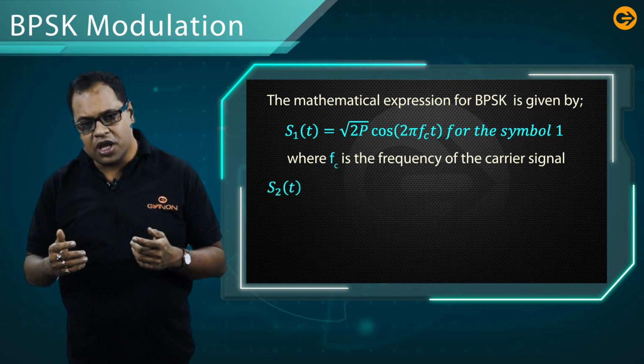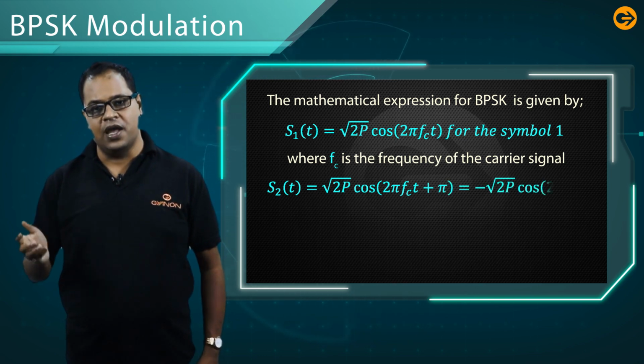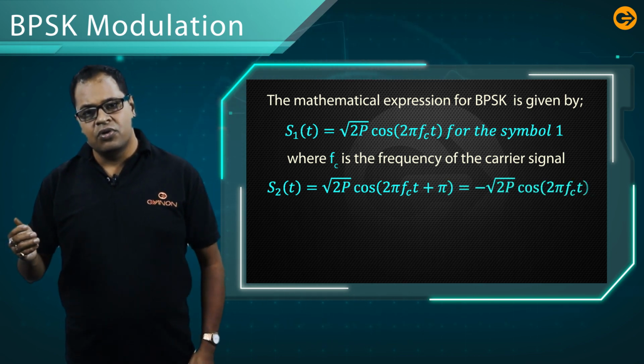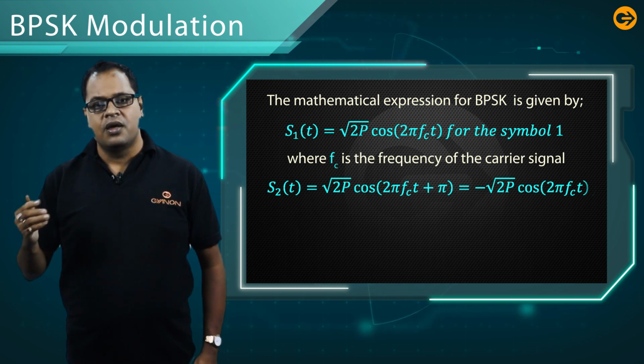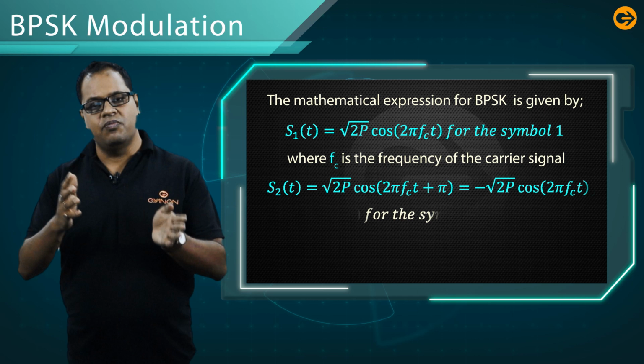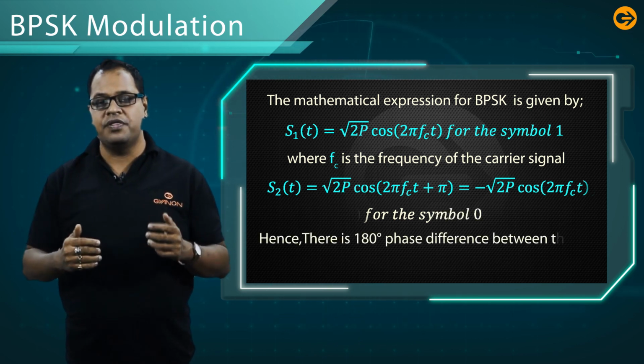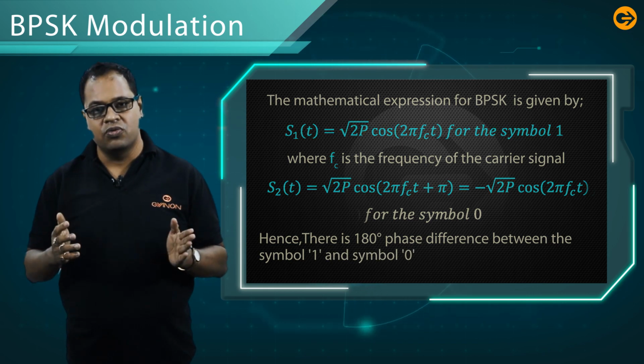It is S2(t) equal to root 2P cos(2 pi fc t plus pi), which is equal to, by the trigonometric identity, minus root over 2P cos 2 pi fc t. This is for the symbol 0. Hence, there is a 180-degree phase difference between the symbol 1 and the symbol 0.